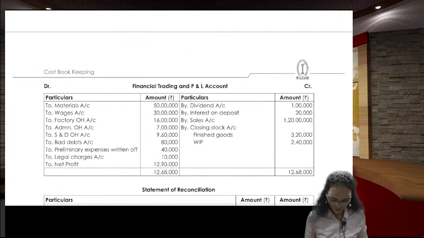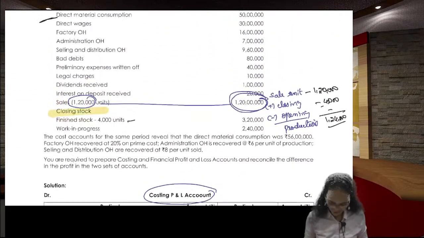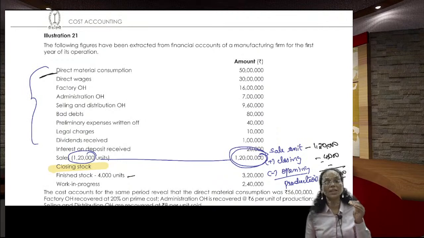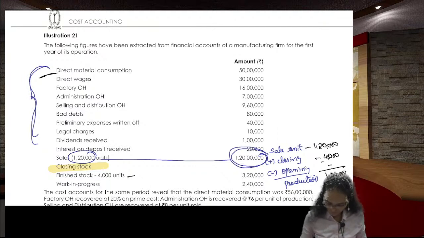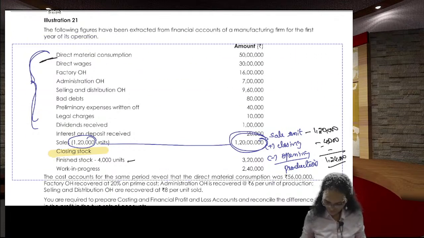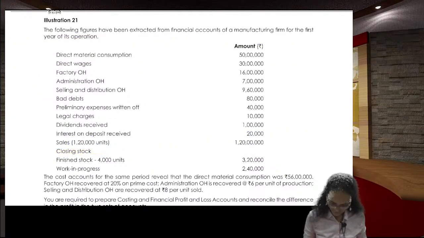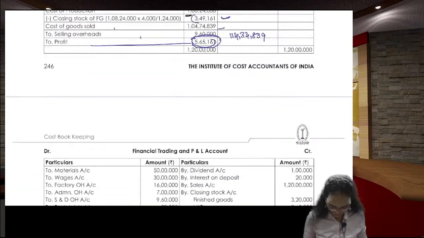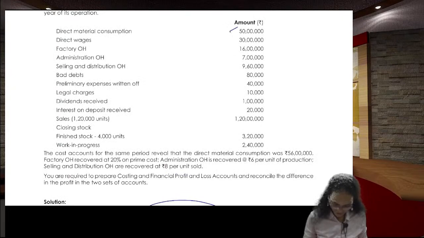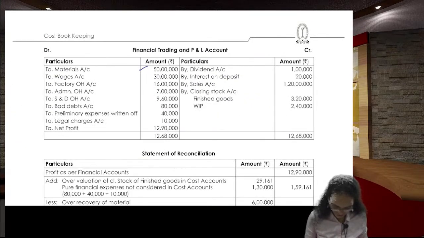Now you go for the financial accounts. See, in the question only the raw data is given. You need to prepare the financial trading P&L also. Come back here. Material 50,000 you take from here, 30,000 wages.